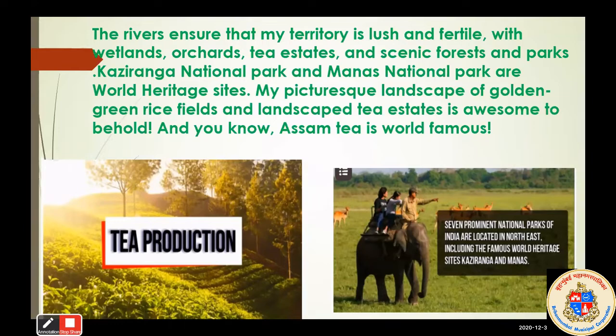Yes or no? After that, the famous heritage sites, that is Kaziranga National Park and Manas National Park, are located in Assam. They are world famous parks. With that, Assam is also famous for their lush and fertile land. Lush means with plenty of grass and trees. It is also famous for wetlands, orchards, tea estates, scenic forests. Okay.